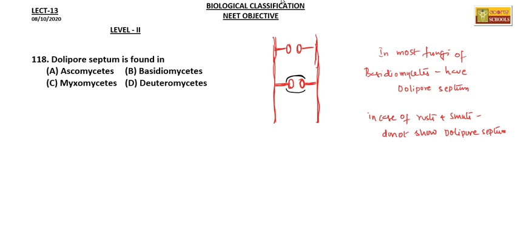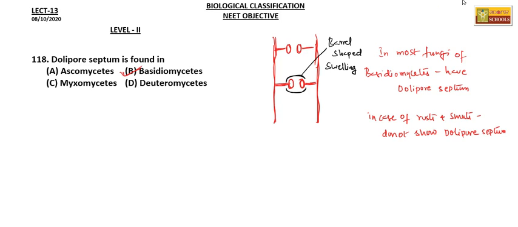So in this way, this is a barrel shaped swelling. This is seen in case of basidiomycetes. So dolipore septum is found in the group basidiomycetes. So option B is the right answer.